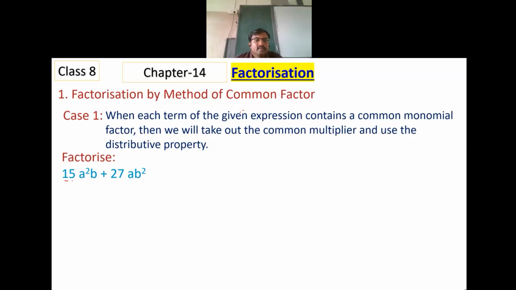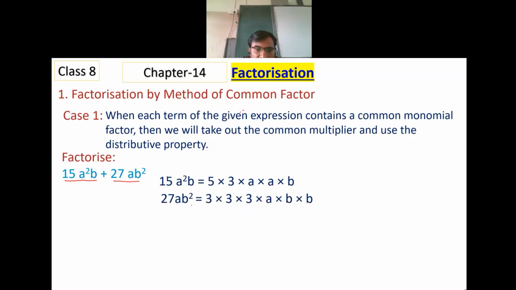If I find factors of these separately, 15a square b is 3 into 5 into a into a into b, correct? Same way, 27ab square is 3 into 3 into 3 multiplied by a into b into b. This gives 27 and this gives 15, a square and b.